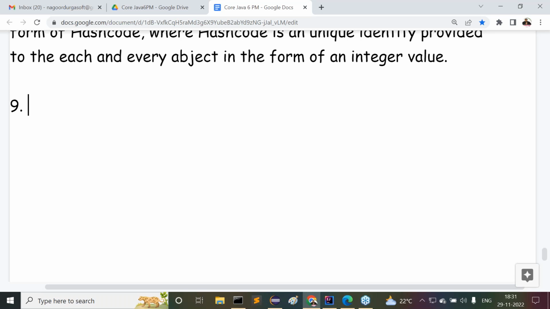Then he asked me, who is Nagoor? I am Nagoor. Along with me, three to four other people were there, but for what purpose they came, I don't know. Okay. Then he called me and I went inside. We went to one cabin where only the two of us were, with a round table holding a pack of biscuits, a water bottle and coffee.